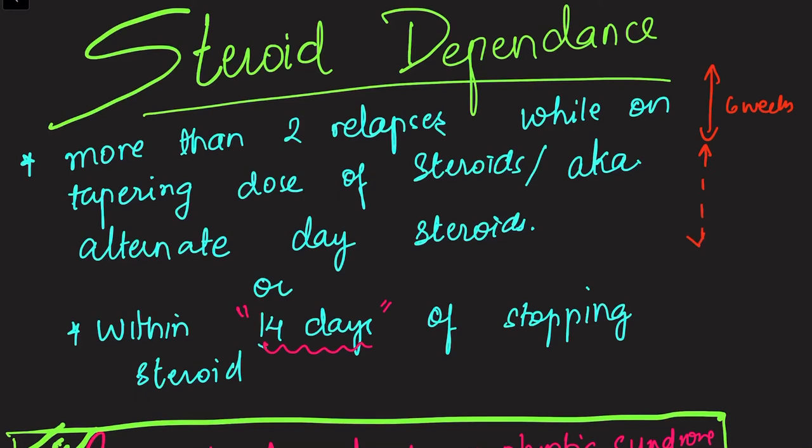In tapering, one day we give steroid, one day we skip. While I'm tapering the dose, the child suddenly has proteinuria again. Then I will think the child has become steroid dependent. More than 2 such relapses should be there for dependence.